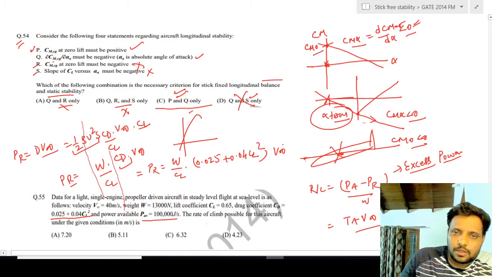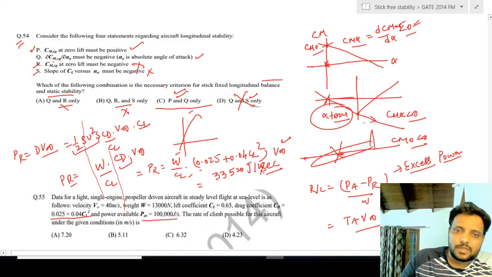Now I can put in the values because W, CL and V infinity are given. So PR after calculation is 33,520 joules per second.